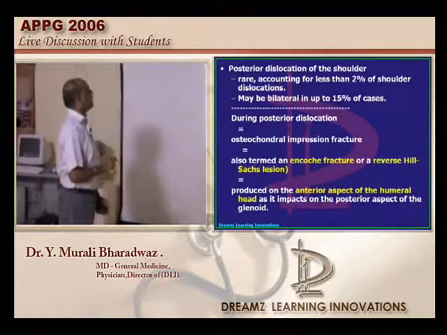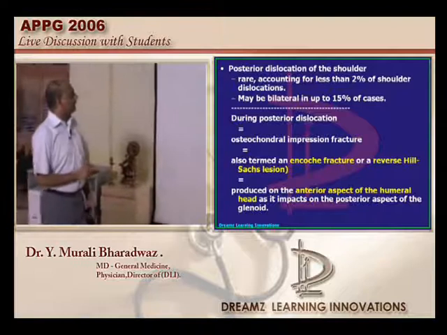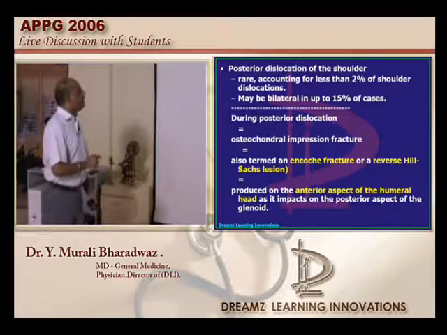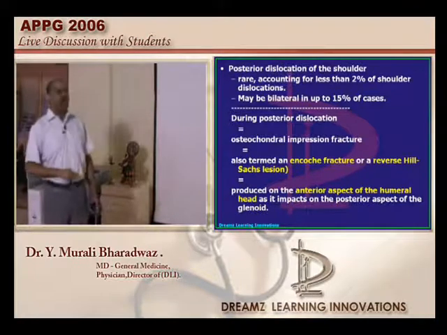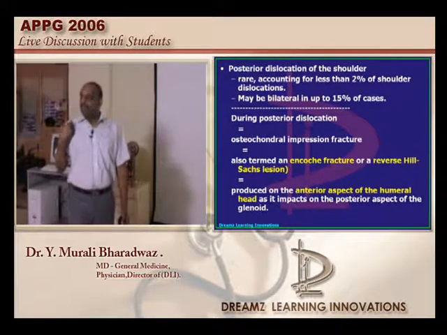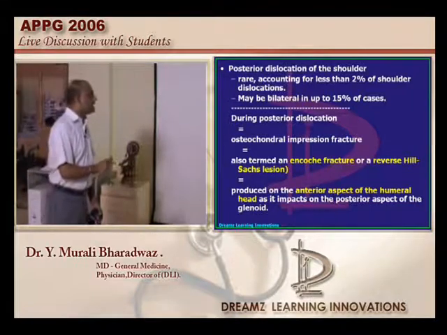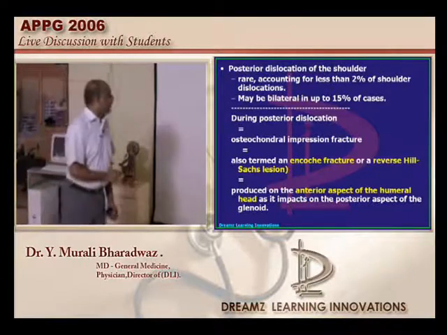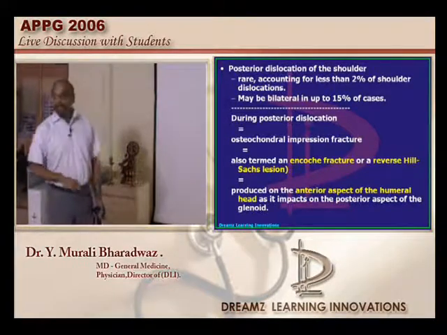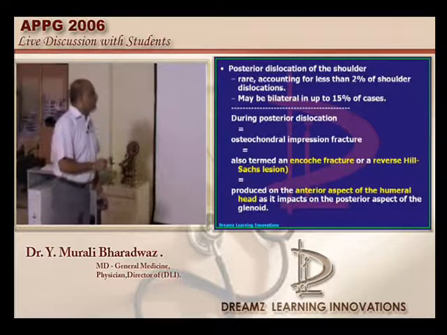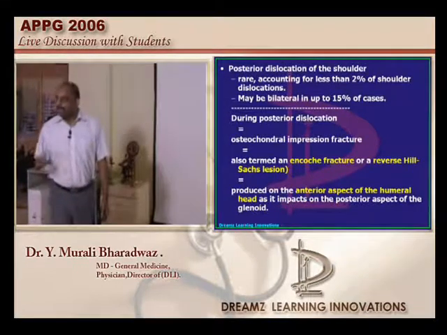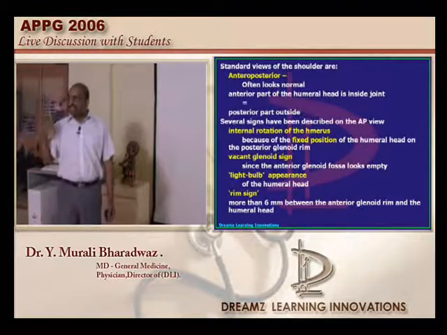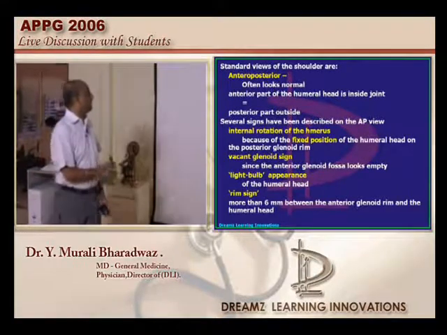Now let us look into what this electric bulb sign basically is. During the posterior dislocation, an osteochondral impression fracture will form, and that will give you a typical lesion called reverse Hill-Sachs lesion, which I want to underscore to all of you. What is this basically? The anterior aspect of the humeral head becomes impacted onto the posterior aspect of the glenoid, and that gives you a reverse Hill-Sachs. The actual Hill-Sachs you find in anterior dislocation. Reverse Hill-Sachs is what you see in the posterior dislocation.